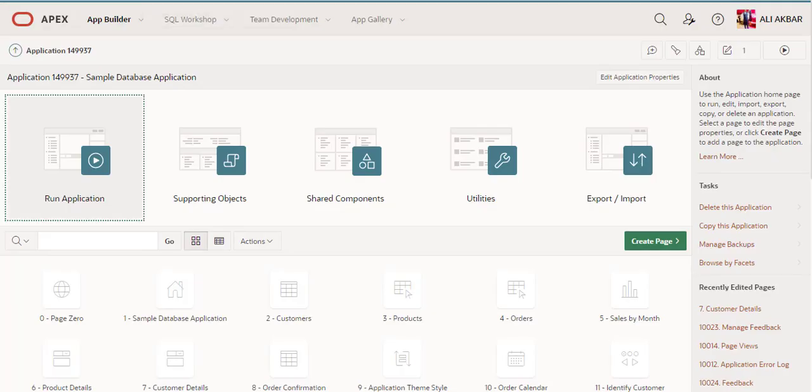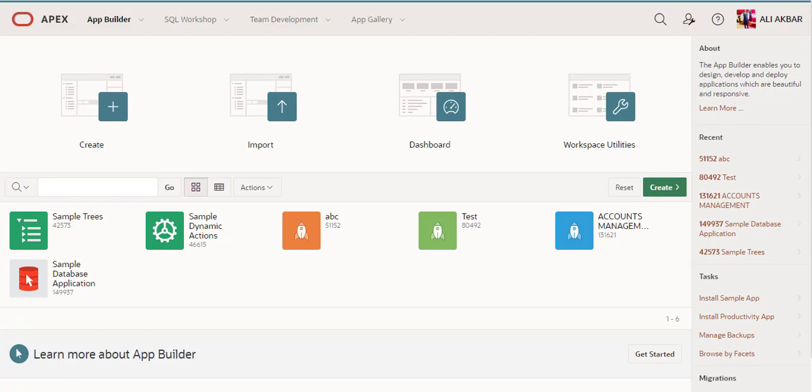Guys, you can import your application from here. You can import and export very easily from Oracle Apex, but remember that the version is very important here. You can create a dashboard here.